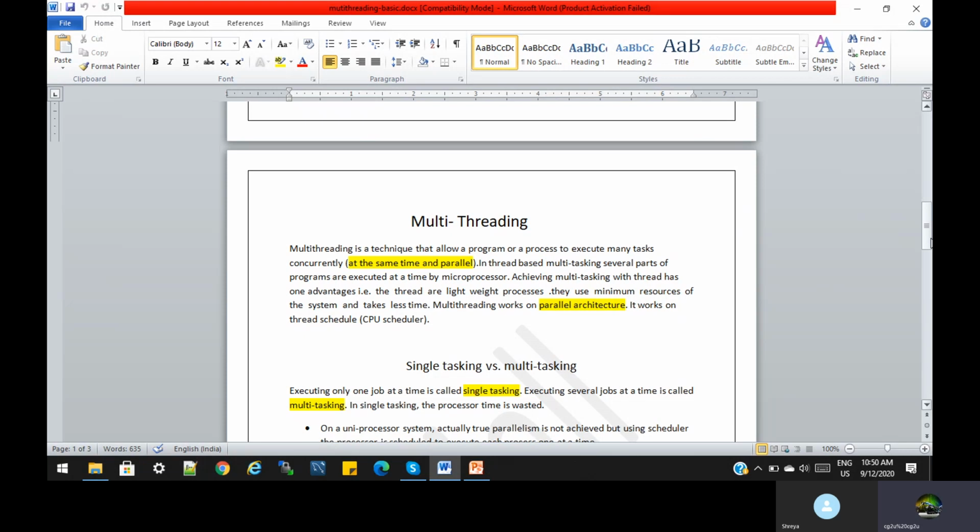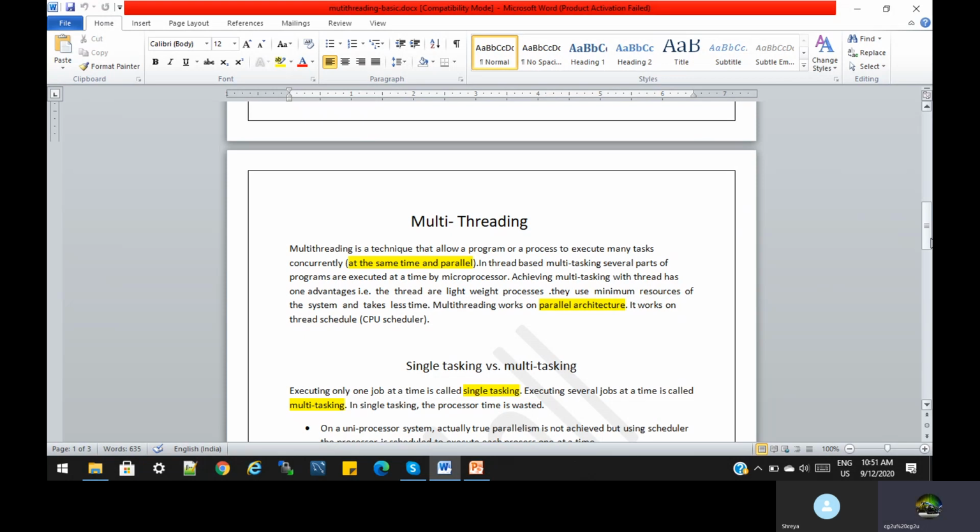Now, the second type of multitasking is multithreading. Multithreading is a technique that allows a program or a process to execute many tasks concurrently, that is, at the same time or in parallel, meaning two or more tasks run in parallel by different threads. In thread-based multitasking, several parts of the program are executed at a time by the processor. Achieving multitasking with threads has one advantage: a thread is a very lightweight process.